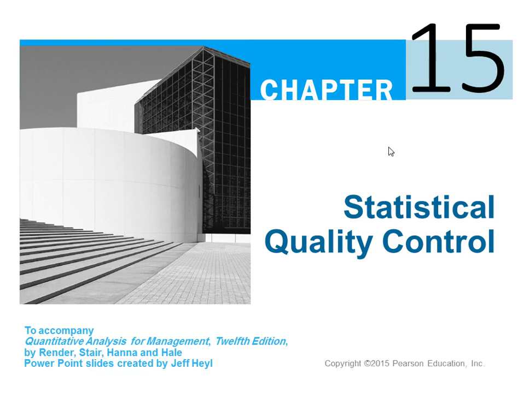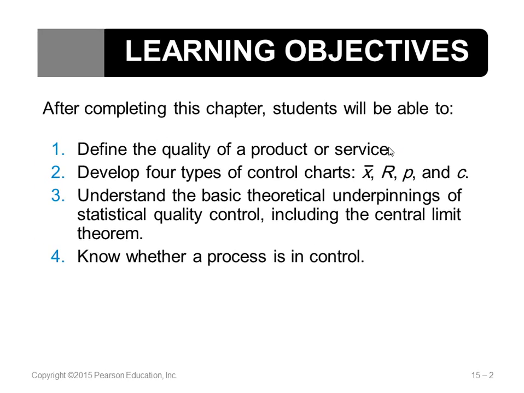Let's discuss statistical quality control. In this chapter, we'll study what we mean by the quality of a service or the quality of a product, and we'll discuss four types of charts: X bar chart, R chart, P chart, and C chart. And we'll see how these charts can help you identify the quality of a product or a service.